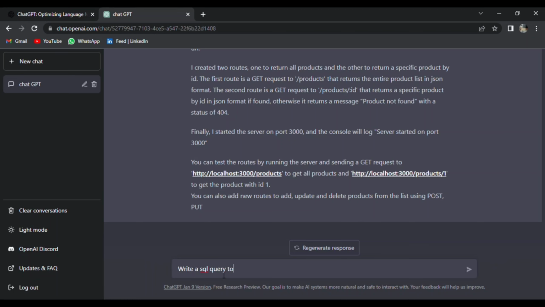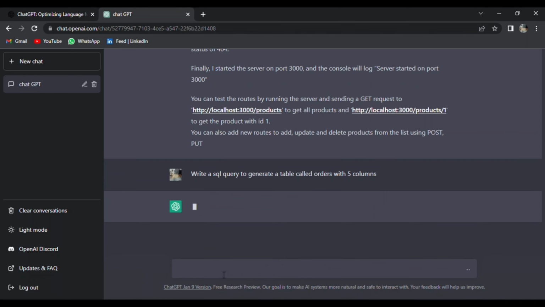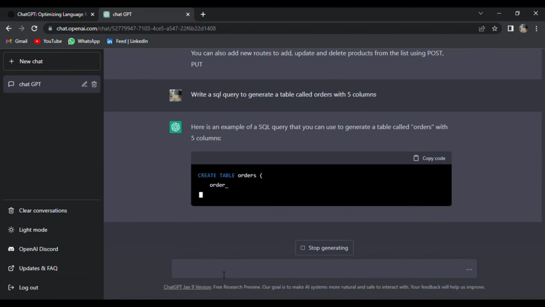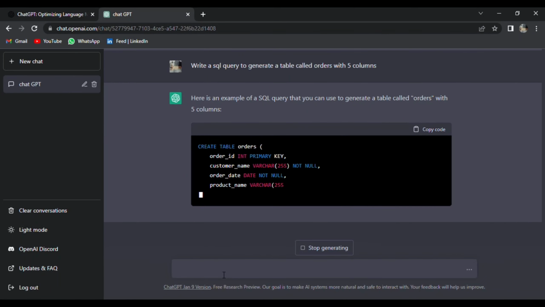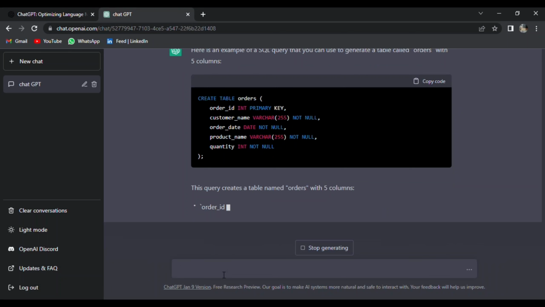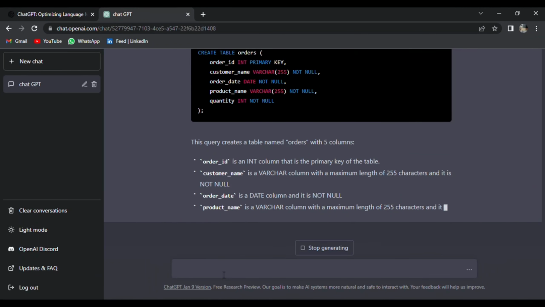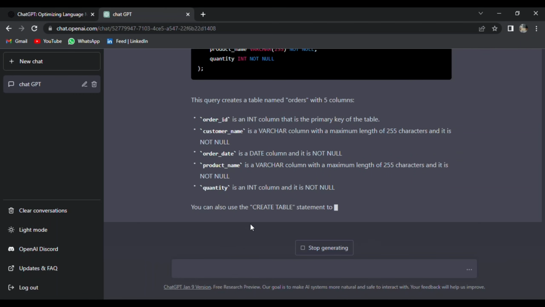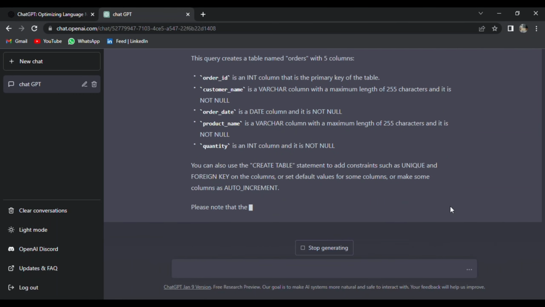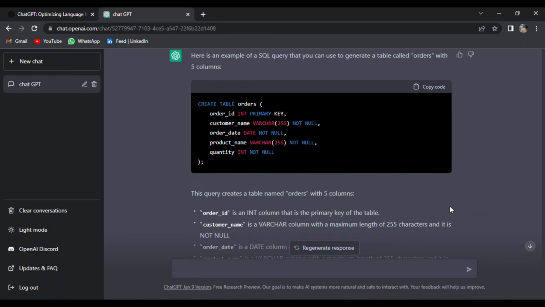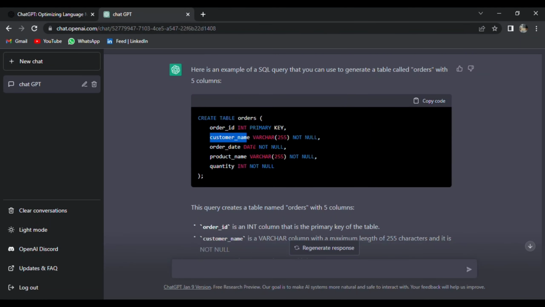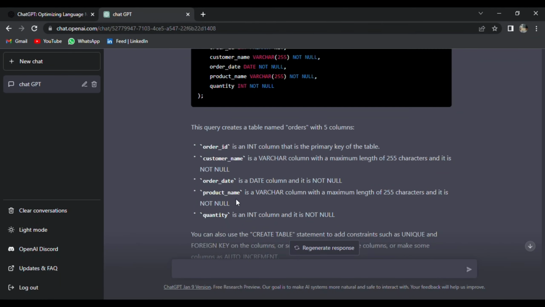Now, let's take a look at a few more examples involving database questions. So, I'm going to say write a SQL query to generate a table called orders with 5 columns. ChatGPT gives an example of a SQL query that you can use to generate a table called orders with the column names order ID, customer name, order date, product name, quantity.